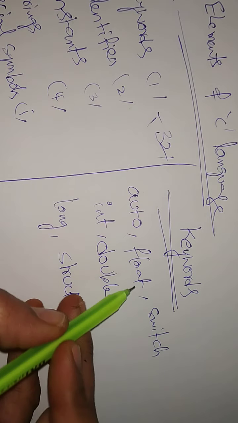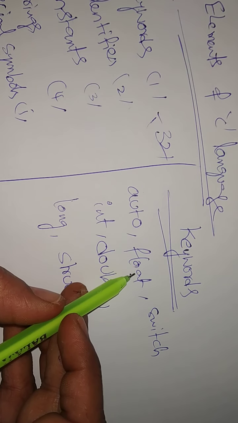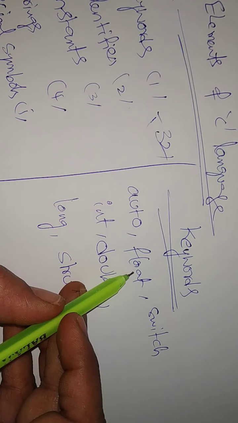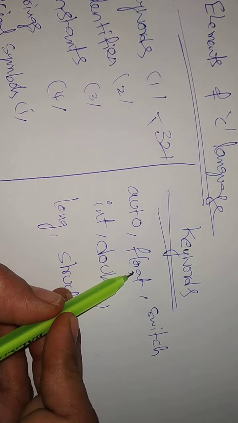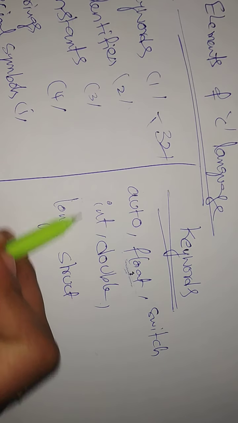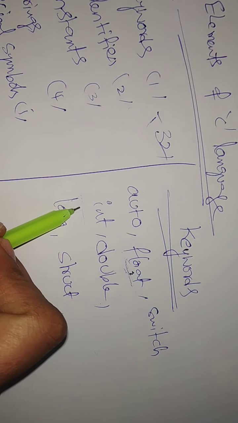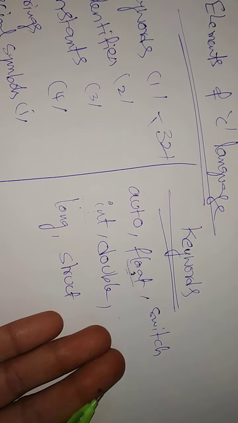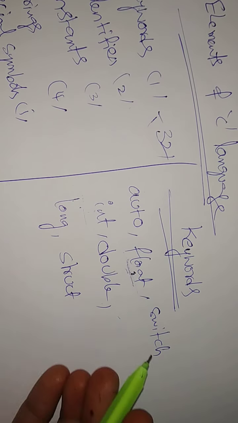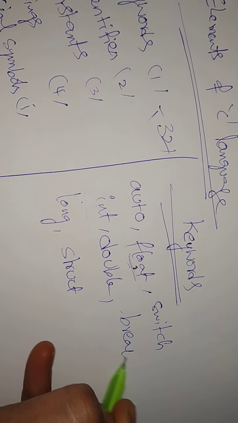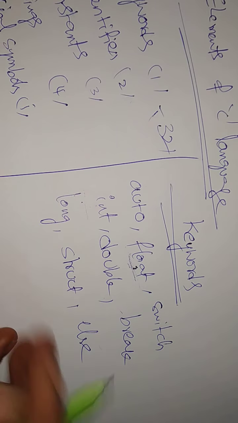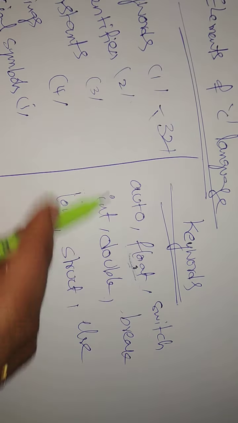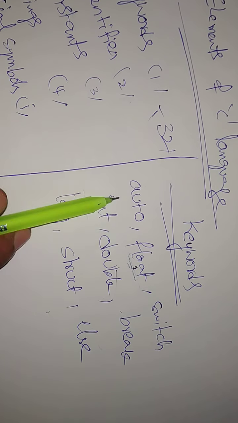That's the only thing. Float is used whenever you want to use point values and give some memory to that. Whenever you have to declare integer values, use int. And also switch, struct, auto, break statement, else. These are just some of the words.